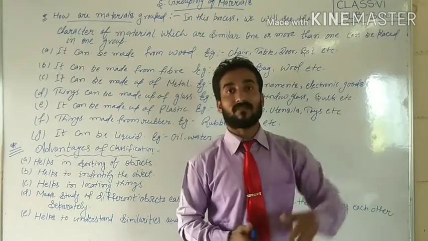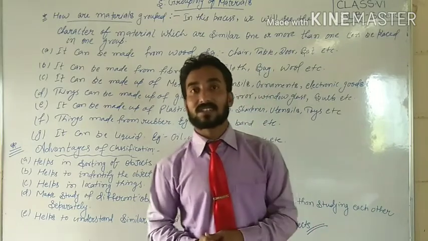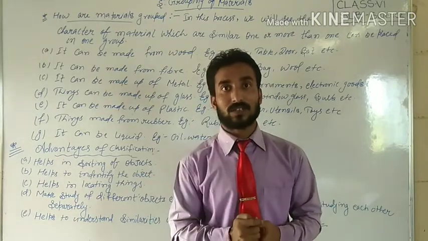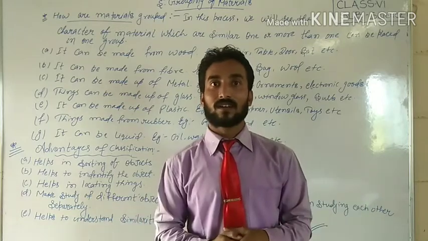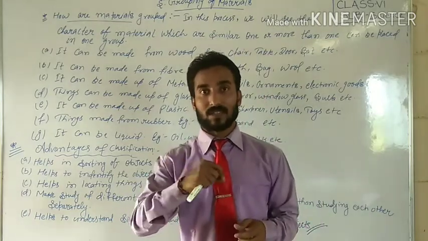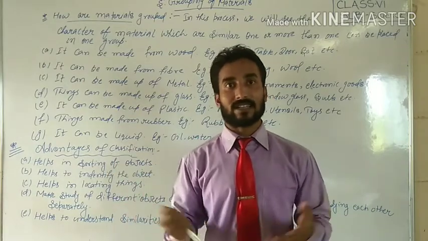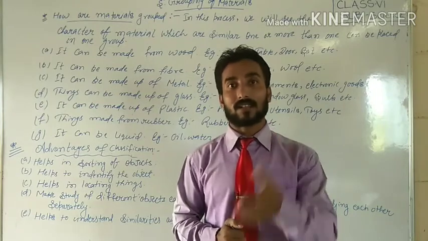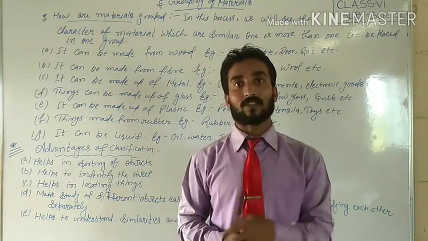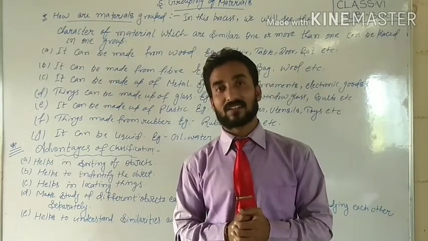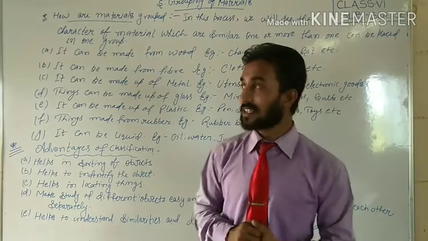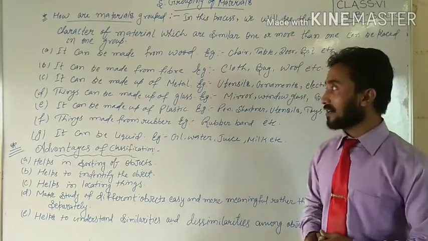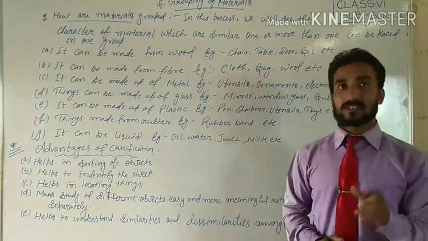That mirror is made with the help of glass. Sometimes we use glass in windows also, in doors also, to make a table surface where we keep some things and use to write and read anything. There are different types of materials that can be made with the help of glass. Bangles also, which are worn by females in their hands, are also made with the help of glass. So simple, these are the articles or materials which are made with the help of glass, and there are too many various examples. So it is your duty to list it out.